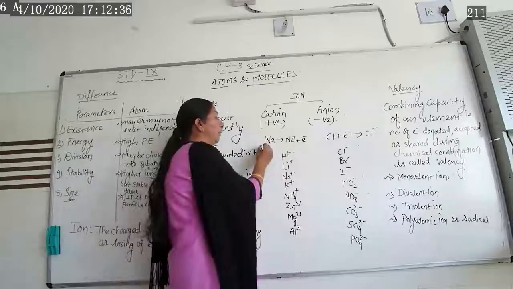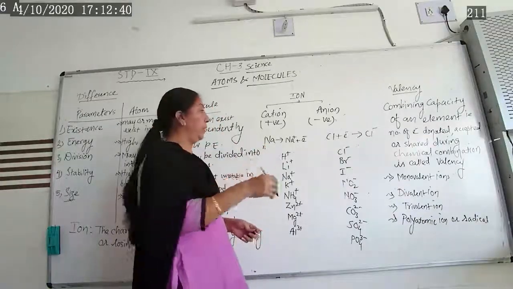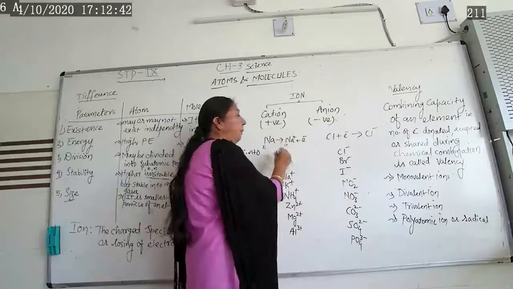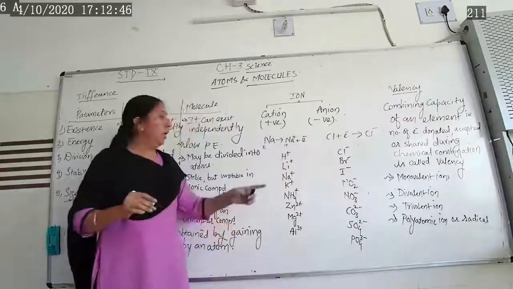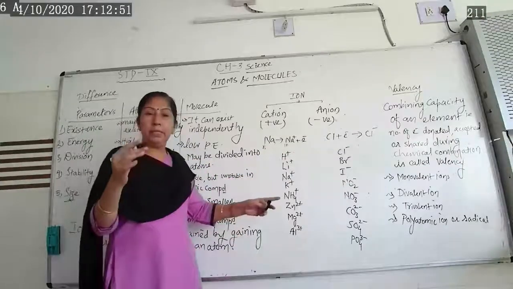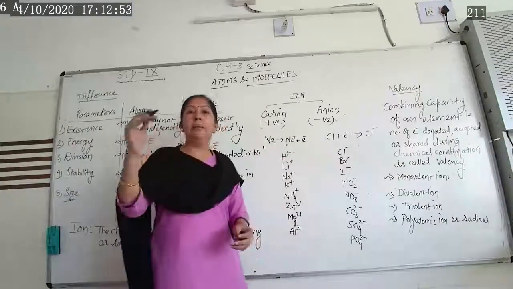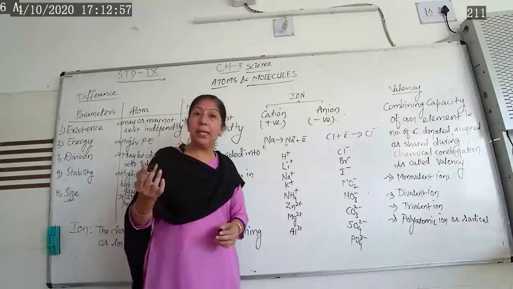When it donates one electron from this 11, it will form 10, and one electron is donated. It is the outer shell electron, which we will learn about in the structure of the atom, where we will see the K, L, M shells. In that, sodium's outer shell contains one extra electron.